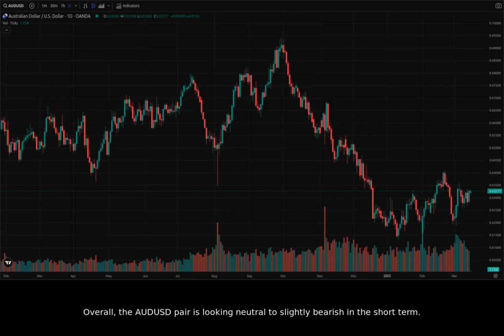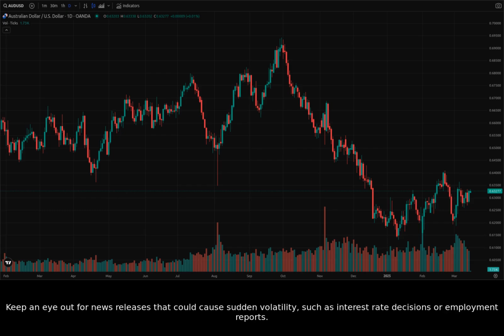Overall, the AUDUSD pair is looking neutral to slightly bearish in the short term. A break below the recent lows on the 15-minute chart could signal further downside. Key price levels to watch are 0.633 as resistance and 0.626 as support. Keep an eye out for news releases that could cause sudden volatility, such as interest rate decisions or employment reports.